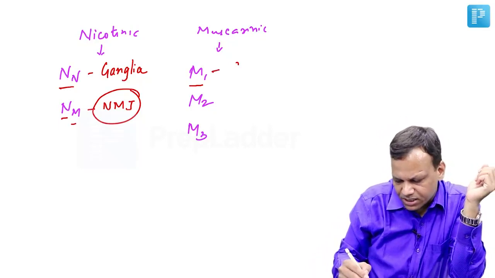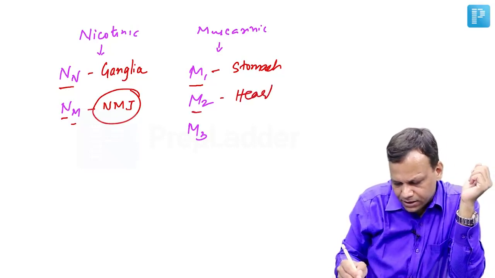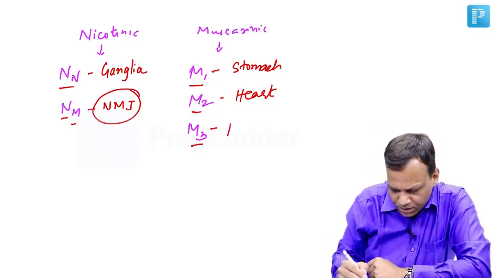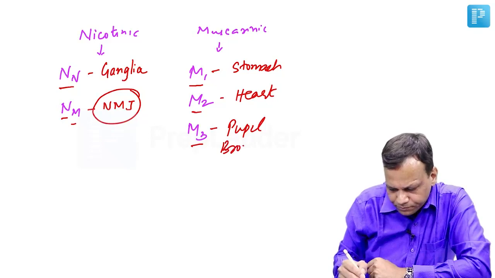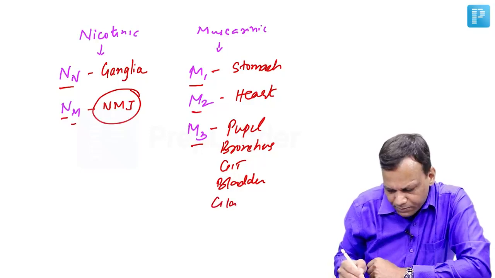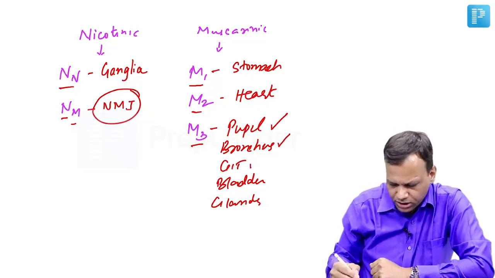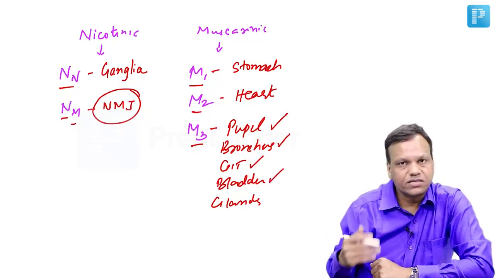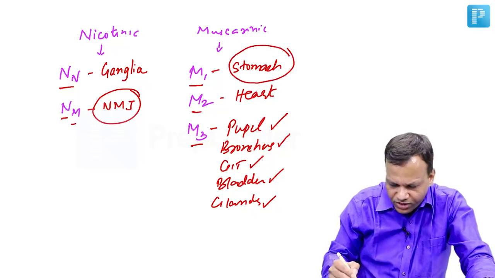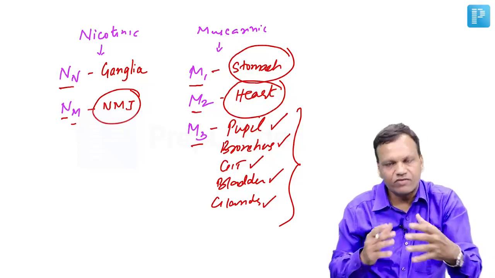Whereas M1 receptor is present on stomach, increases the acid in the stomach. M2 is present in the heart, it inhibits the heart, bradycardia will happen. M3 is present at all other places, including the pupil, the bronchus, GIT, bladder. Everywhere else we have M3 receptors, and we know M3 stimulates. So pupil stimulated, miosis, bronchoconstriction, GIT will be stimulated, diarrhea, bladder stimulated, gland stimulated, more secretions. So you can easily remember, पहले खाओ पियो, फिर दिल लगाओ, बाकी काम बाद में कर लेना. पहले खाओ पियो means M1 in stomach, फिर दिल लगाओ M2 in heart, everywhere else we have M3.